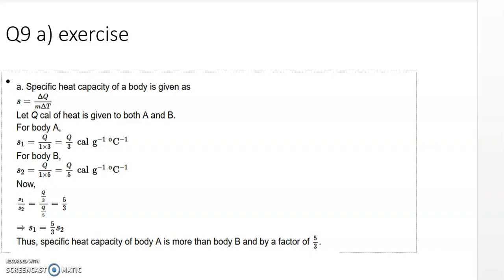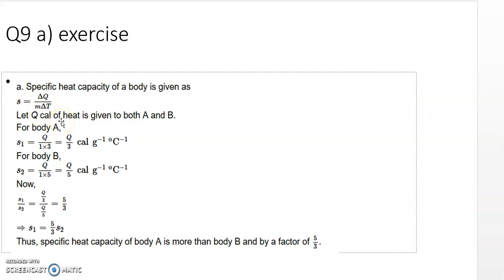And one more sum is remaining. So this is question number 9a. What is asked is that equal heat is given to two objects A and B of mass 1 gram. Temperature of A increases by 3 degrees Celsius and B by 5 degrees Celsius. Which object has more specific heat and by what factor? So specific heat capacity of a body is given by: heat is M into C into T, where C is the specific heat. So specific heat will be delta Q upon M into T. This is a general expression.